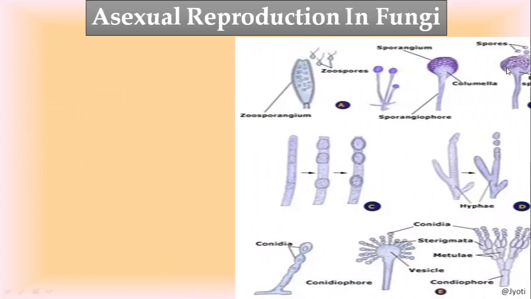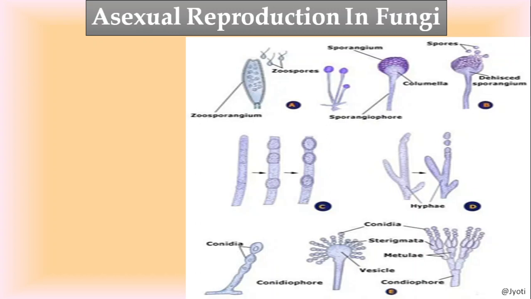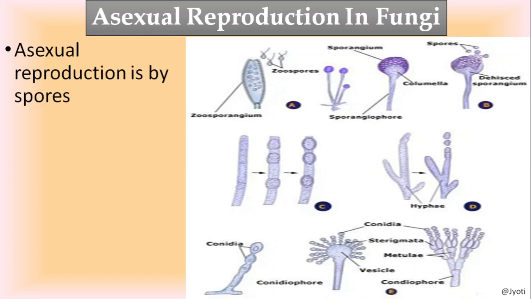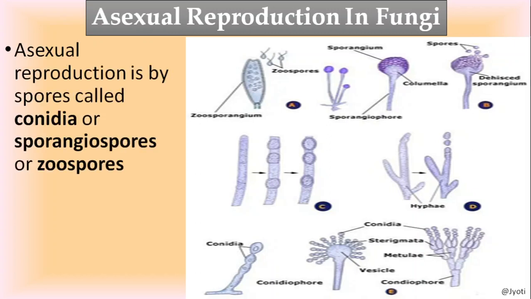Now next we'll discuss asexual reproduction in fungi. Asexual reproduction takes place by the formation of different types of spores, mainly conidiospores, which are formed in the conidia, and sporangiospores. Here I'll show you in the diagram the two types of spores.